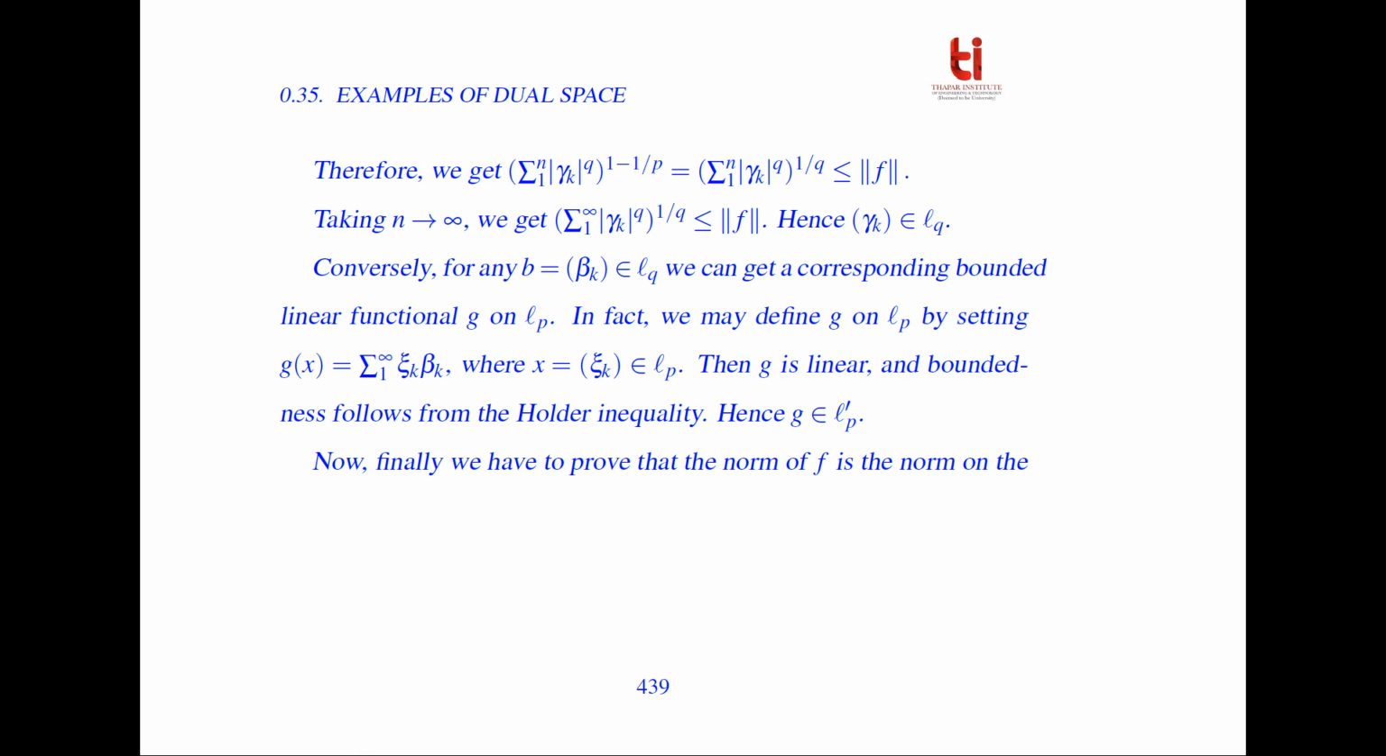And conversely, for any b = (β_k) belongs to l^q, we can get a corresponding bounded linear functional g on l^p. In fact, we may define g on l^p by setting g(x) = summation of ξ_k β_k, where x = (ξ_k) belongs to l^p. Then g is linear, and boundedness follows from Hölder's inequality, and hence g belongs to the dual of l^p.